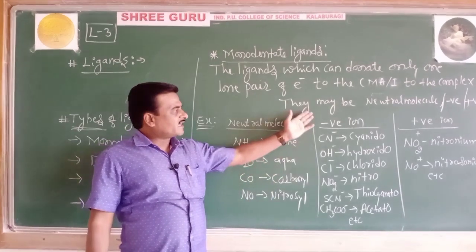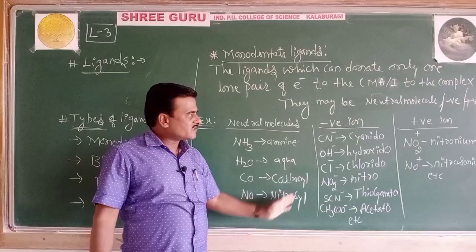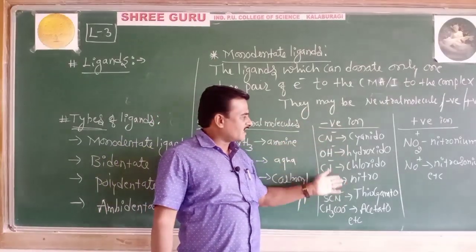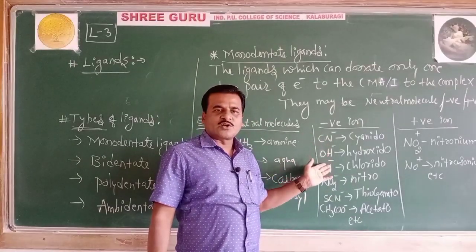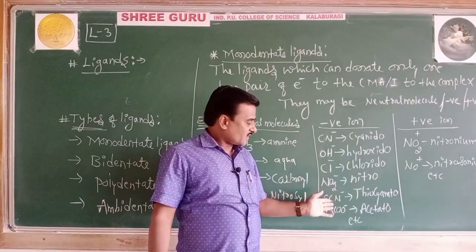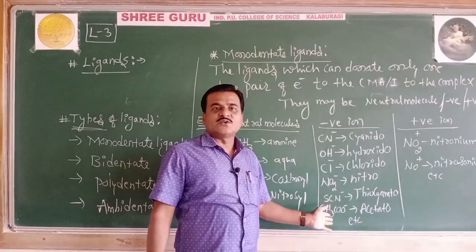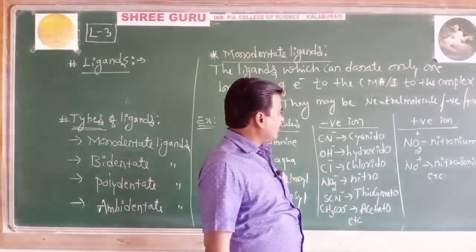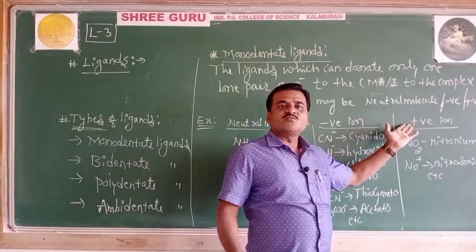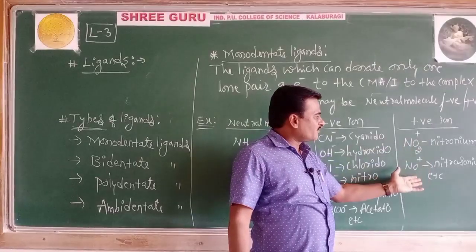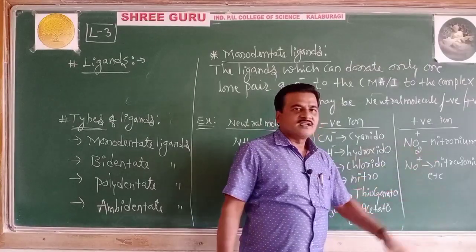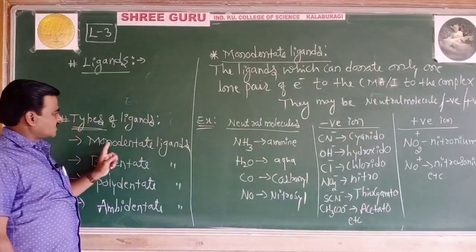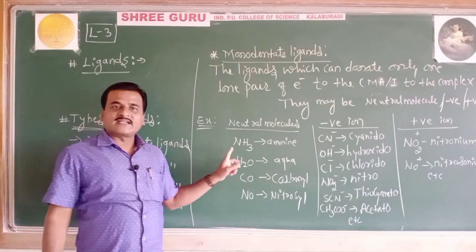Negative ones: cyanido, hydroxido, chlorido, fluorido, nitro, thiocyanato, acetato, etc. Positive ones: nitronium, NO2 plus, NO plus, nitrosonium. This completes the first type, monodentate ligands.